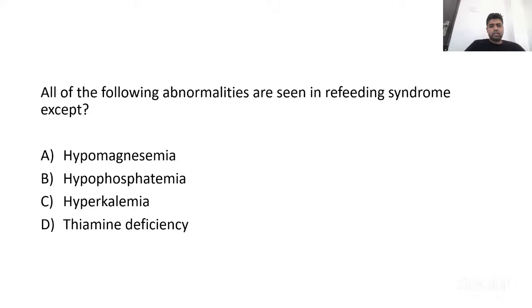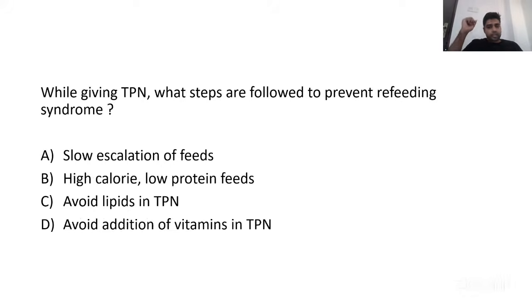We all know there are multiple electrolyte abnormalities in refeeding syndrome due to sudden utilization of all the electrolytes. There will be severe reduction of magnesium, phosphate as well as potassium, and severe thiamine deficiency due to rapid utilization of thiamine. So answer here is C. A similar question was asked regarding refeeding. I think refeeding multiple times has been stressed upon in the previous exam as well.